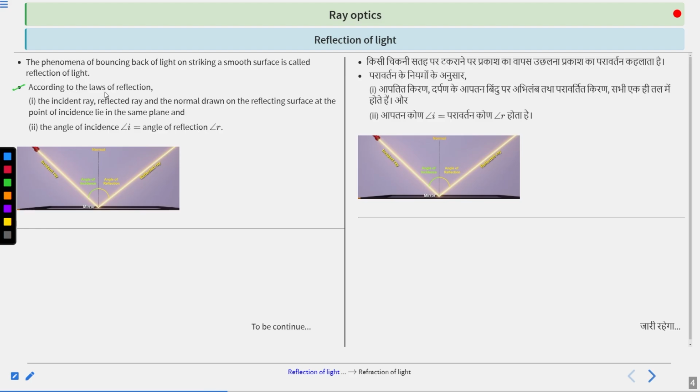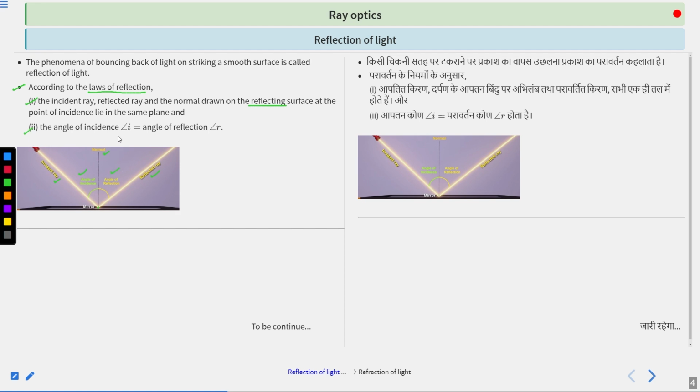According to the laws of reflection, there are two laws. First, the incident ray as shown in this figure, the reflected ray, and the normal drawn on the reflecting surface at the point of incidence lie in the same plane. So this is the point of incidence, this is the incident ray on this plane mirror, this is the reflected ray, and the angle made is the angle of incidence, and this is the angle of reflection.